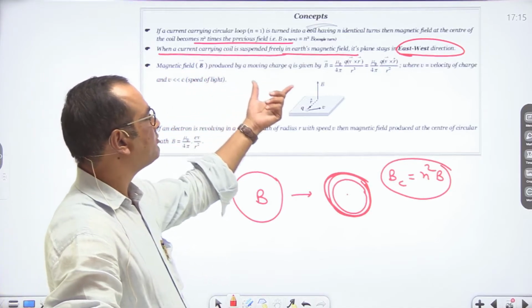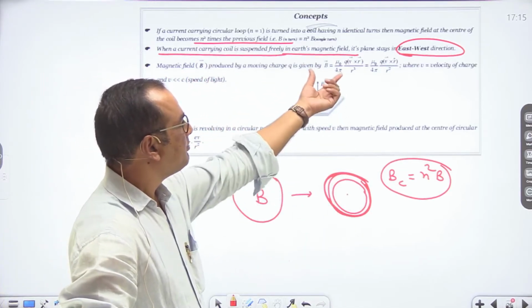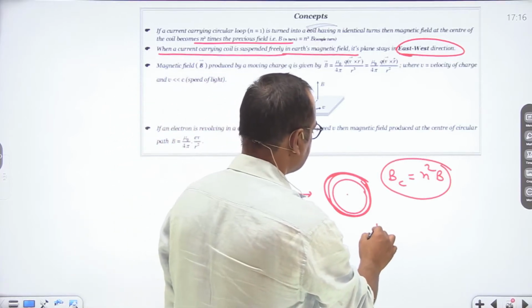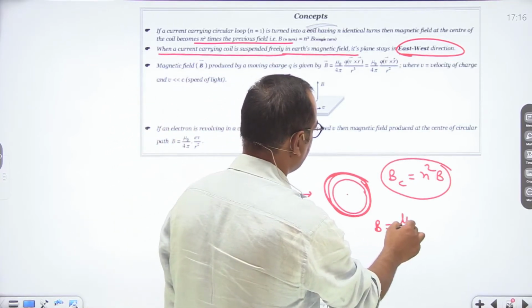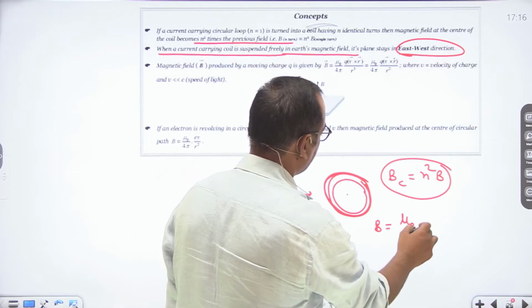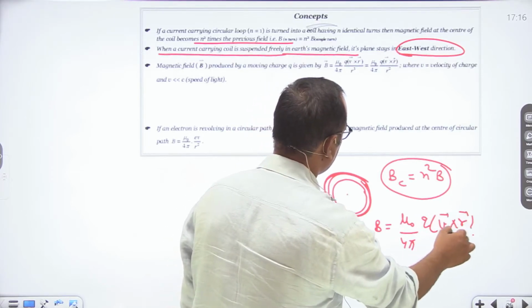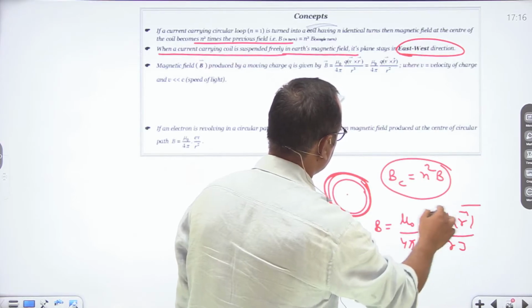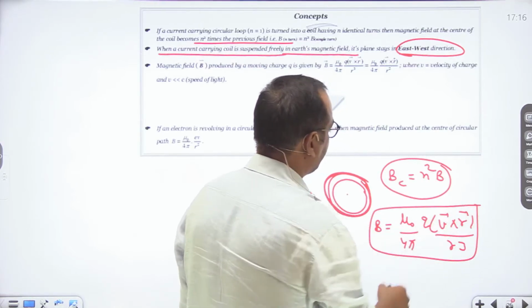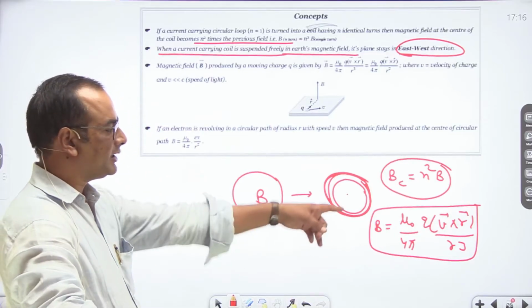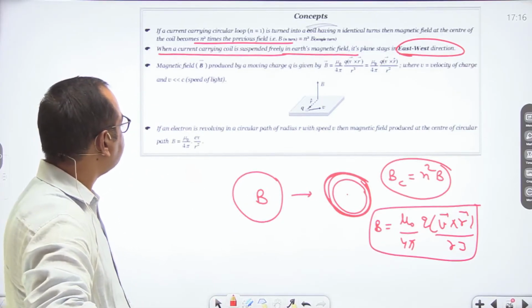The magnetic field produced by a moving charge is given by mu naught upon 4 pi q. So its relation is given as B is equal to mu naught upon 4 pi q into V vector cross R vector upon R cube. So this is the magnetic field due to a moving charge.